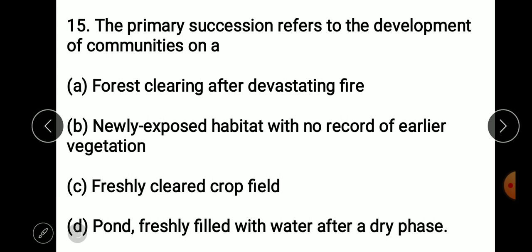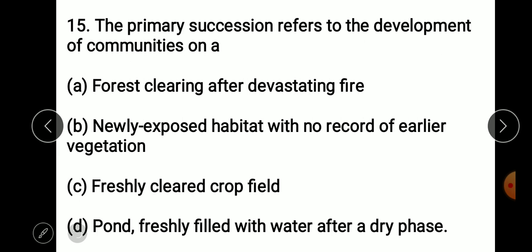It is mode closure. All the choices are mode closure. And if you remember the basic definition of at least primary succession: when succession begins on an area which has not been previously occupied by a community, it is known as primary succession. It means a community begins on a shore of a recently lava-flown area, or on an exposed sand dune area, or newly exposed rock area, or new islands.